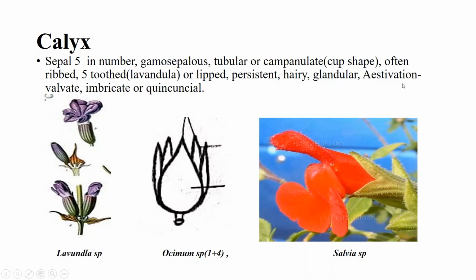Aestivation, valvate, imbricate or quincuncial. This is the Ocimum species calyx, and this Ocimum species calyx is showing imbricate aestivation, in which the posterior one is out and 4 lateral anterior ones in, and all the 4 anteriors are fused. This is the Ocimum species calyx with 1 plus 4 arrangement.